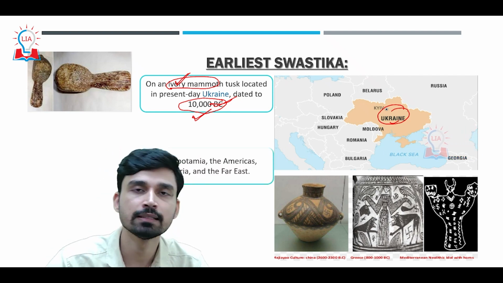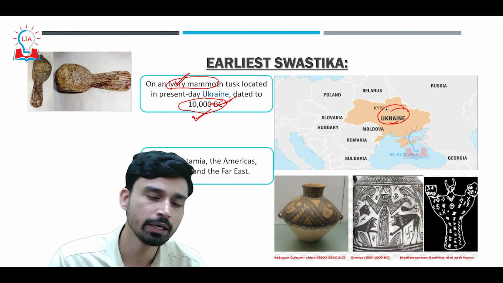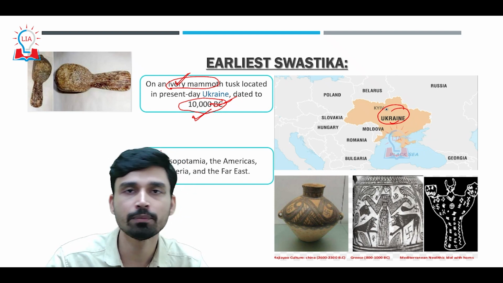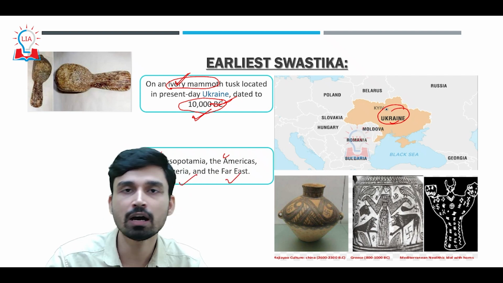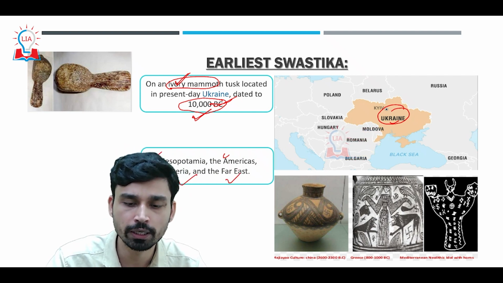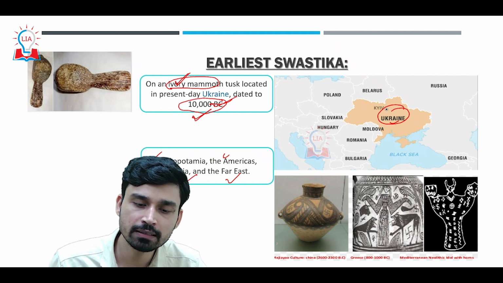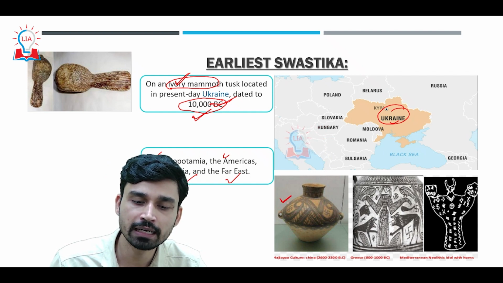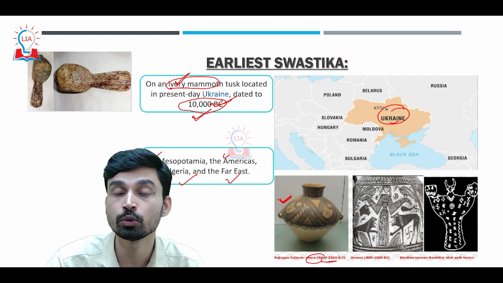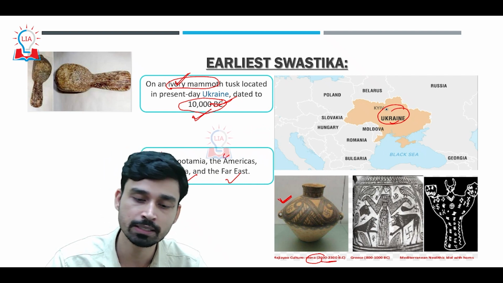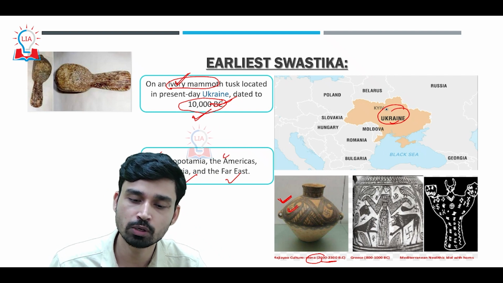Not only that, the symbol of swastika has also been found in the civilizations of Mesopotamia, that is, modern-day Iraq, the Americas, Algeria, and even in the Far East such as China, Japan and South Korea. As you can see from the diagram or picture here, in Chinese culture we have pottery dated around 2600 to 2300 BC, and there we can clearly see the symbol of swastika.